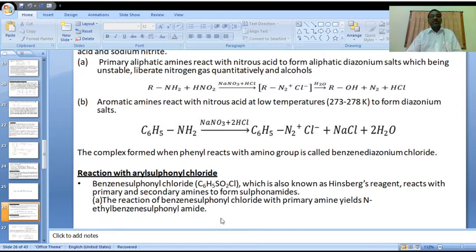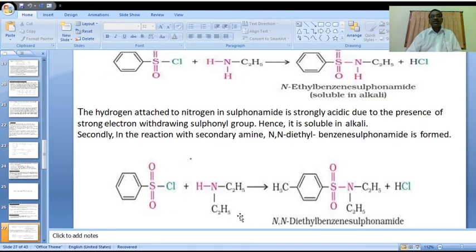Here, the reaction of benzene sulfonyl chloride with primary amines yields N-alkyl benzene sulfonamide.